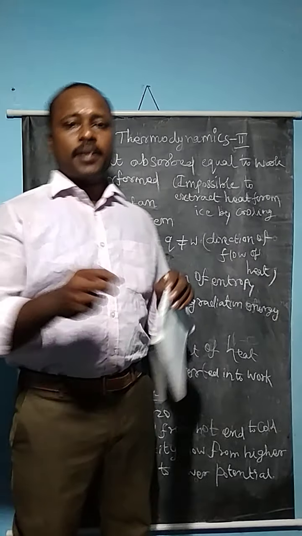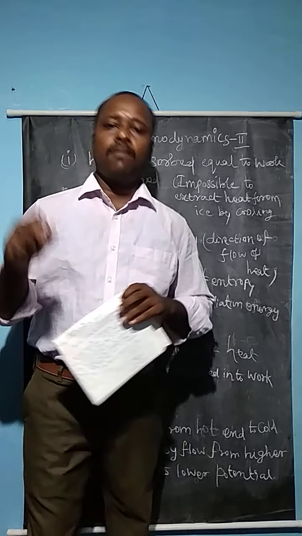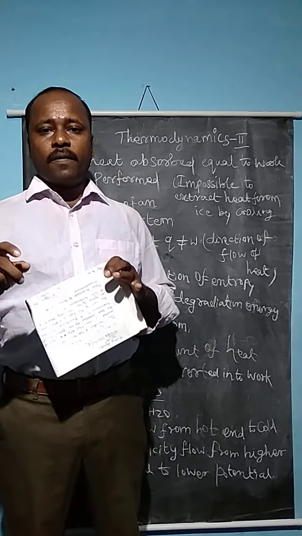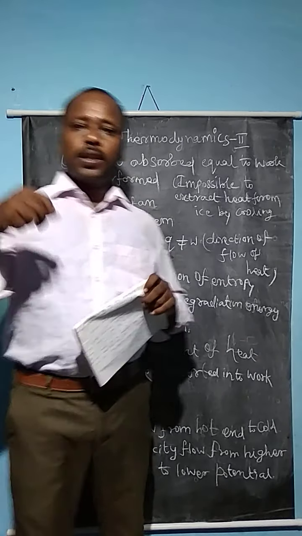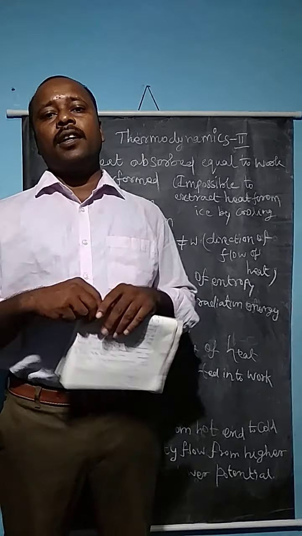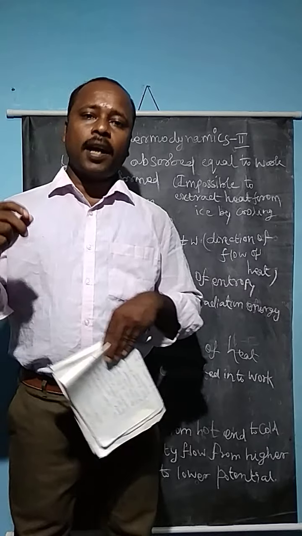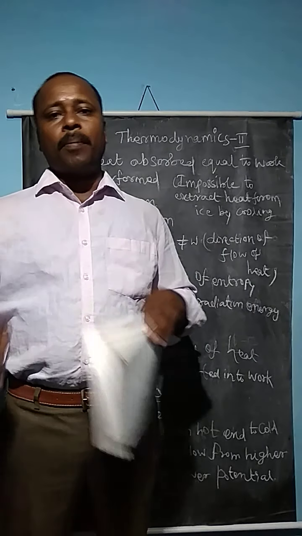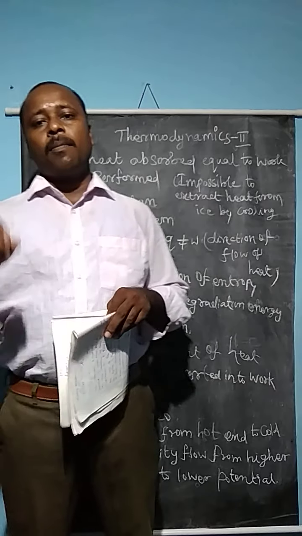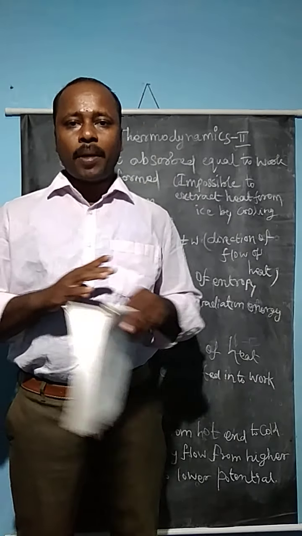The fraction of heat absorbed by the system that can be converted into an equal amount of work is known as the efficiency of the engine. So here we are now going to see a Carnot cycle, how the Carnot cycle is constructed, and 4 strokes of operation like isothermal expansion and adiabatic expansion. There are 2 compression reactions. Here in these equations we are going to calculate the W value. There are 4 work done by the system. So net work done by the system